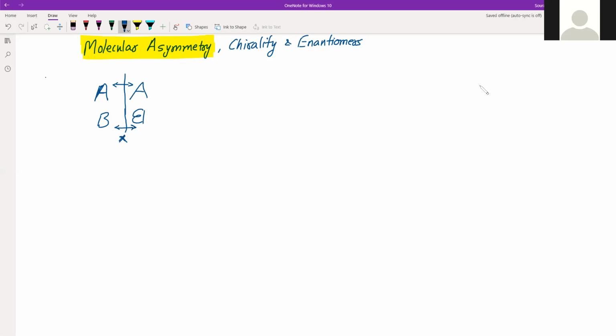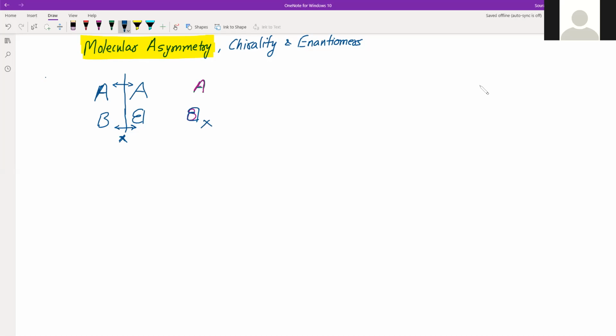Here it is not possible, right? So suppose this is A and this is A's image, so both will cover each other. But in the case of B, it won't be so. These will not superimpose on each other.